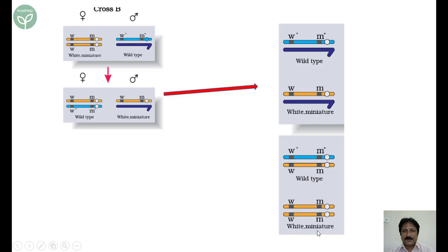Again, 50% is white miniature, is the mutant, and 50% is wild type. If you want to add both this, what do you find? Out of 4, 2 are wild, 2 are mutants. But this is not the way to express the sex-linked inheritance.